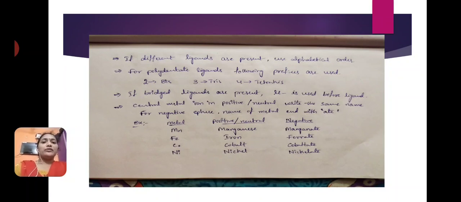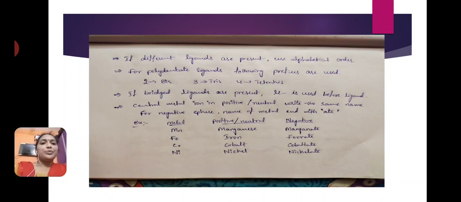So we do not use di, tri, tetra. Here we use other prefixes: if 2 polydentate ligands are present, we write bis. If 3 are present, we write tris. If 4 are present, we write tetrakis, etc.